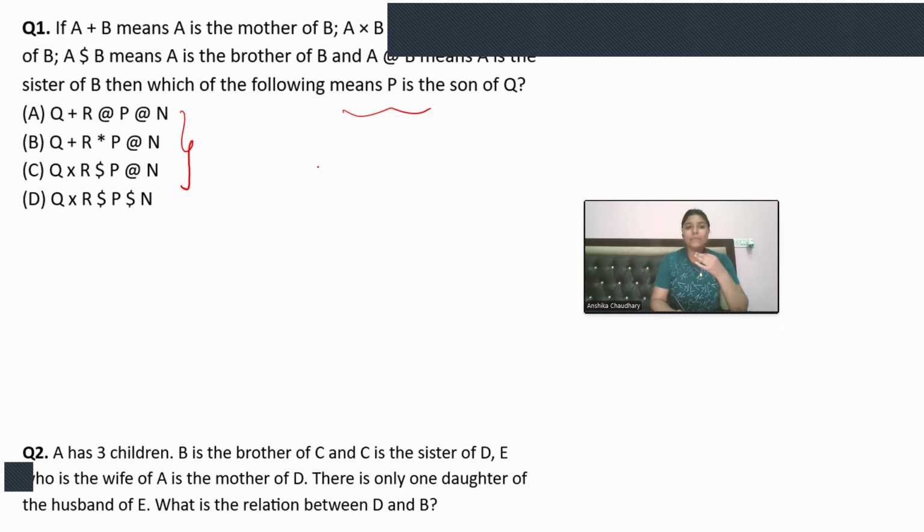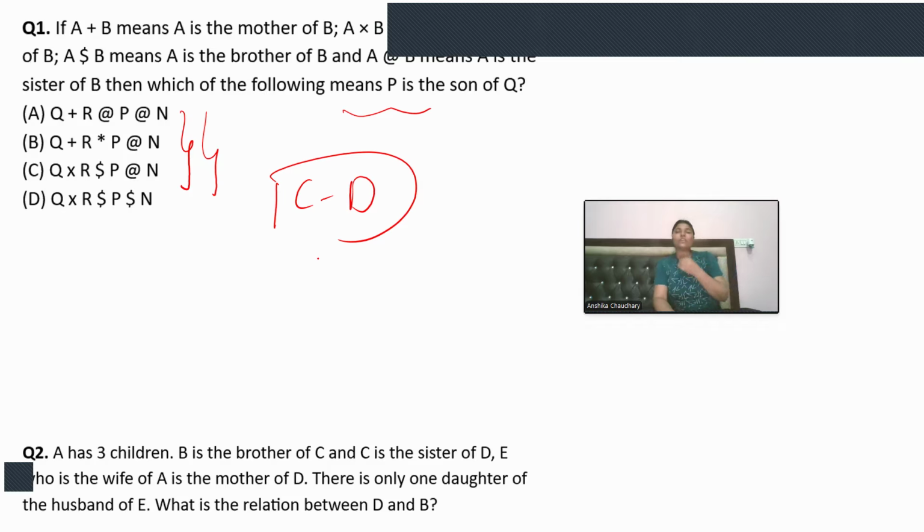Wherever it is suitable, that is, P is the son of Q, we will mark our answer. Now, in my personal analysis, I have seen that whenever this type of question is given, the answer is most likely hidden in the C or D option. Exceptions already exist, right? It is something to grab your time, because it will take a lot of time to solve all four options and then look for the answer.